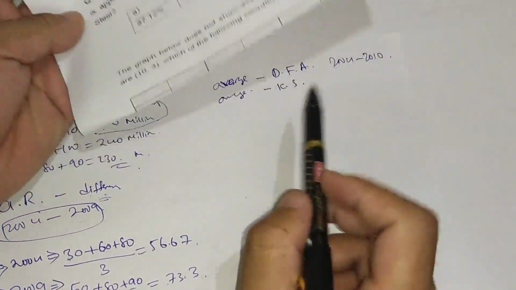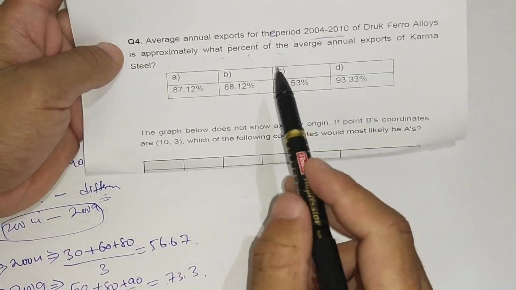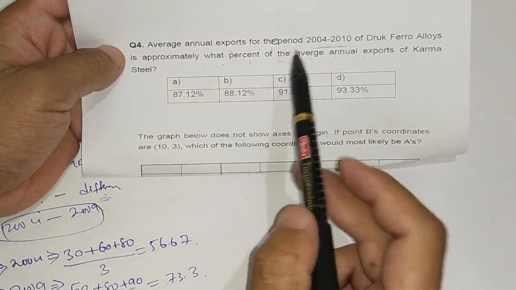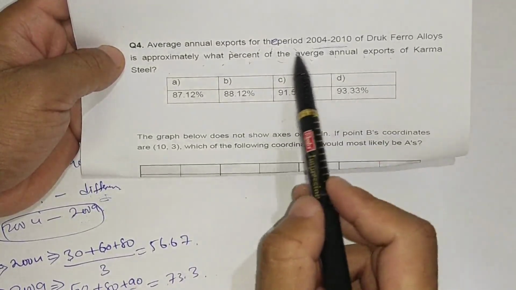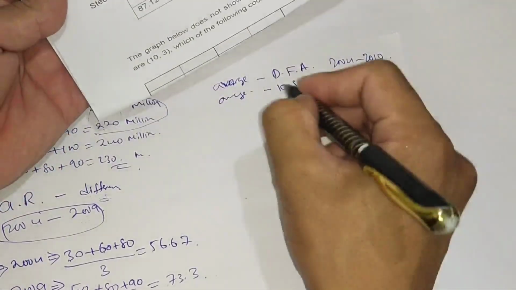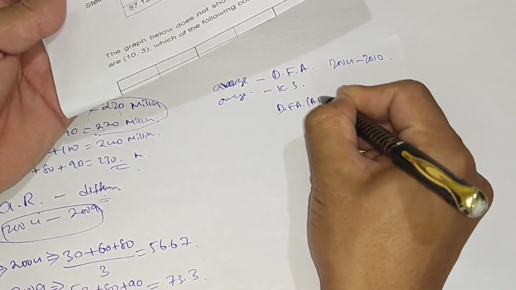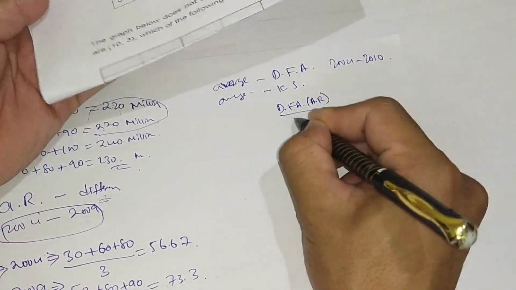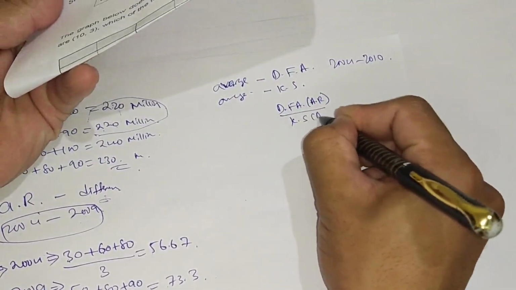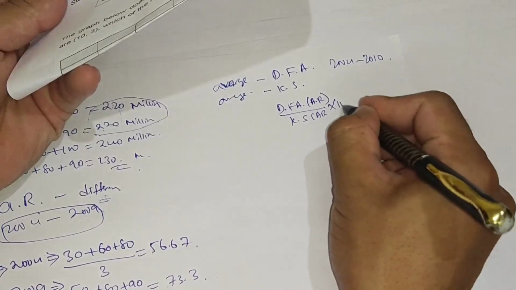To get the percentage, we divide Druk Ferroalloys' average revenue by Karma Steel's average revenue and multiply by 100.